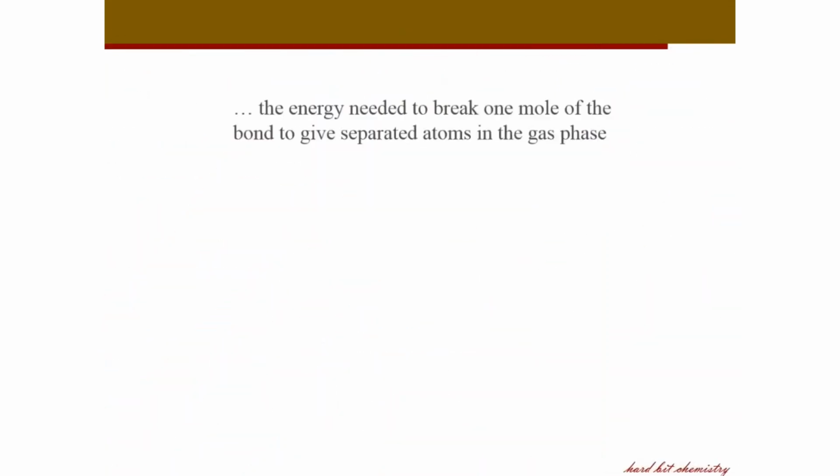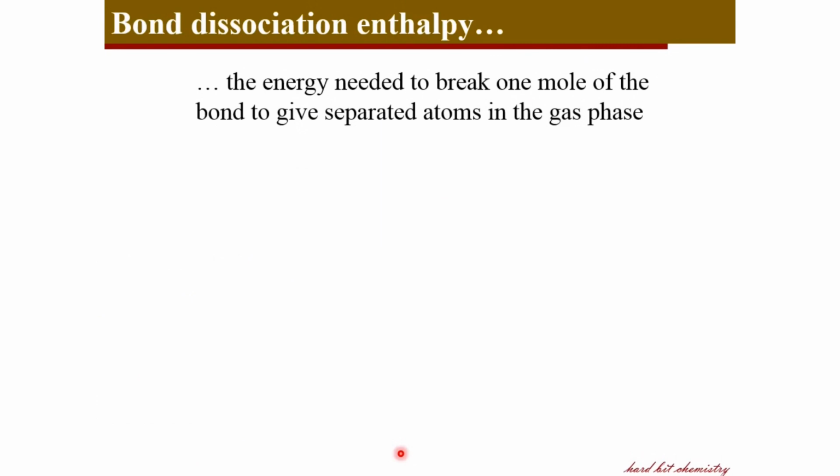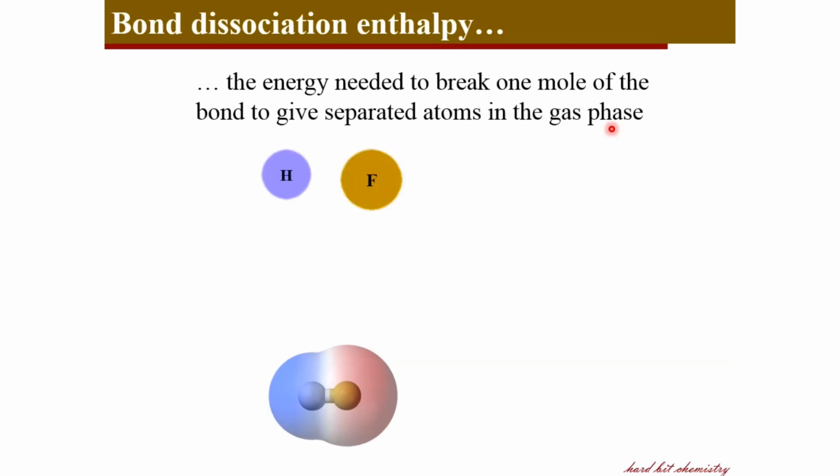With that, now we can move on to the concept of bond dissociation enthalpy. That is the energy associated with breakage of one mole of a bond to give the separated atoms in gas phase. That is the standard bond dissociation enthalpy when you standardize it to 1 mole of the substance in the gas phase. So you have a molecule like this, and when it is broken into gaseous atoms, like the hydrogen fluoride molecule breaking into hydrogen and fluorine atoms, of course there is an energy difference.